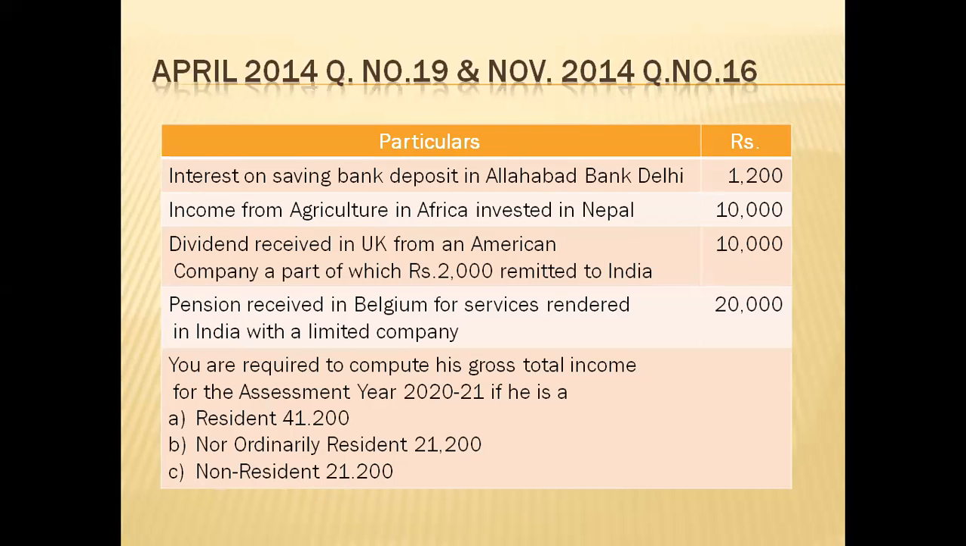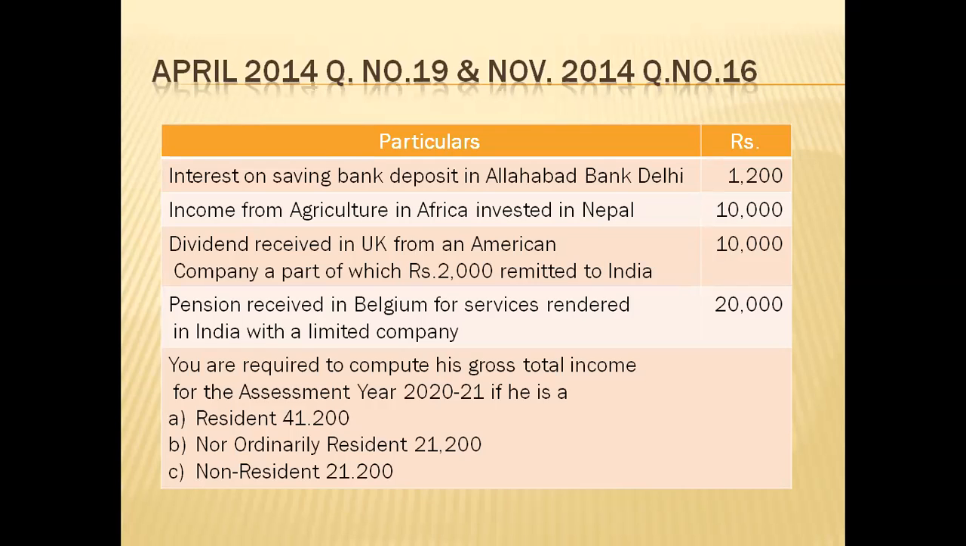The following are the incomes of Sri Amarnath for the financial year 2020-2021. We need to find out whether he is a resident, not ordinary resident or non-resident. The income is given. The first is interest on savings bank deposit in Allahabad Bank, Delhi. That amount is 1,200.